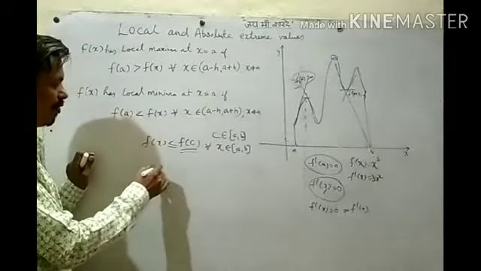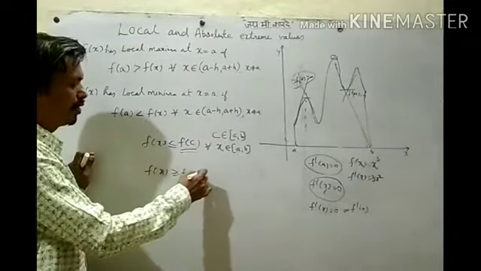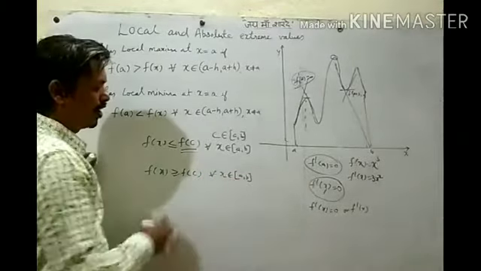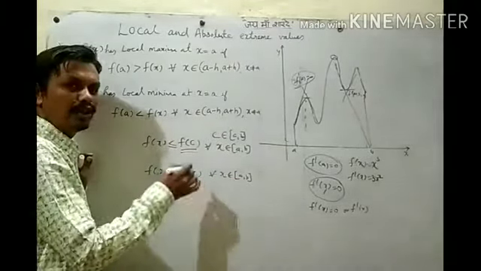And if f of x is more than or equal to f of c for all x belonging to the closed interval ab again, then f of c is called the absolute minimum value.